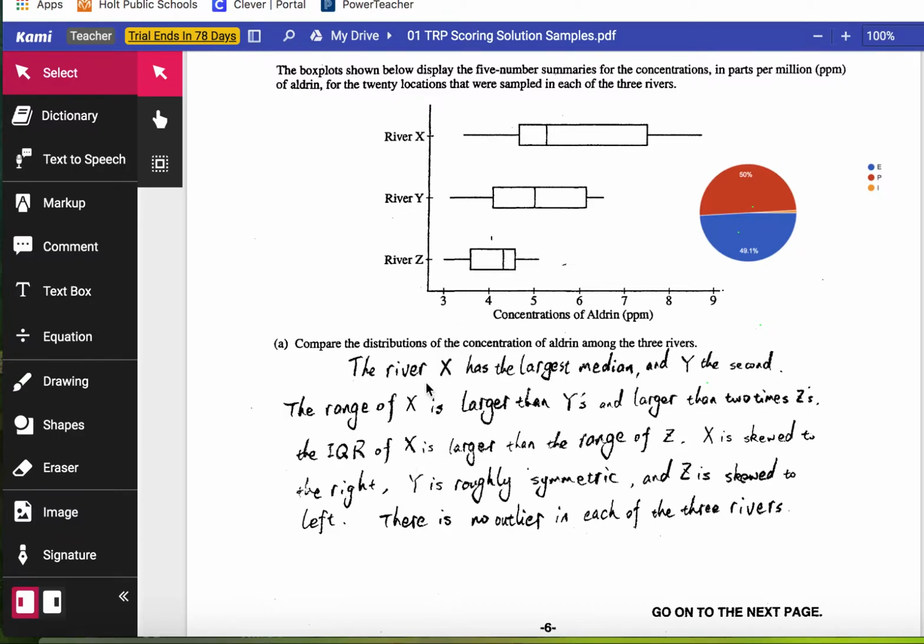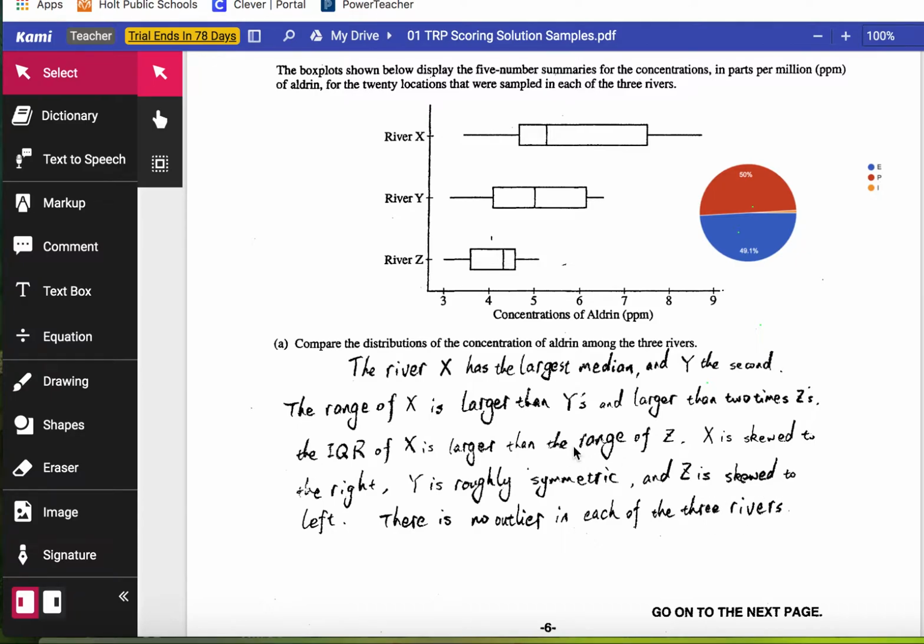But this kid does the stuff that's necessary for full credit. They mention measure of center, median, and they compare it. X is the biggest, Y is the second. They do spread, range. X is larger than Y and larger than Z. It even does a little bit of IQR. So both of these things make spread. And then it does shape. X is skewed to the right, Y is roughly symmetric, Z is skewed to the left. And there is no outlier in each of the three rivers.